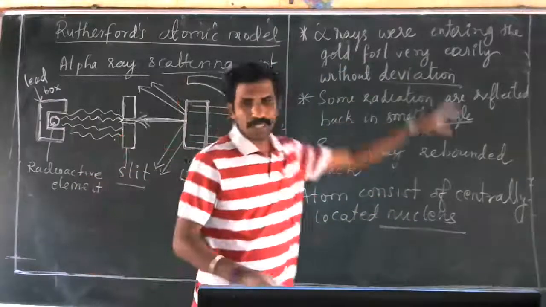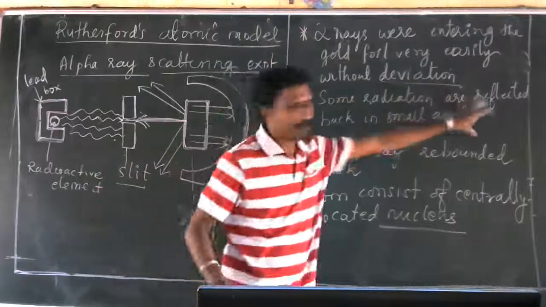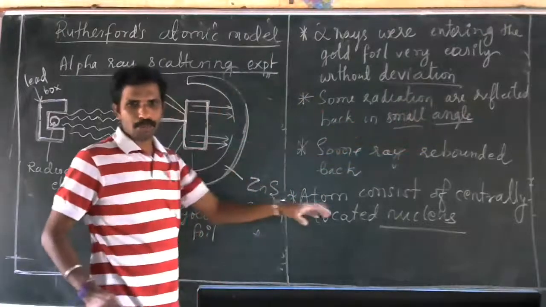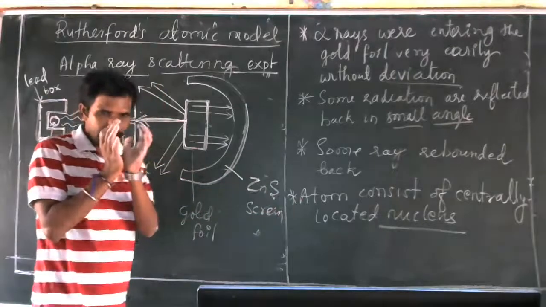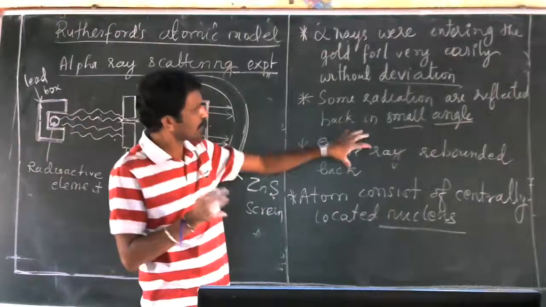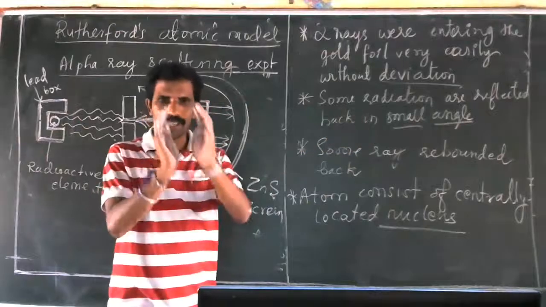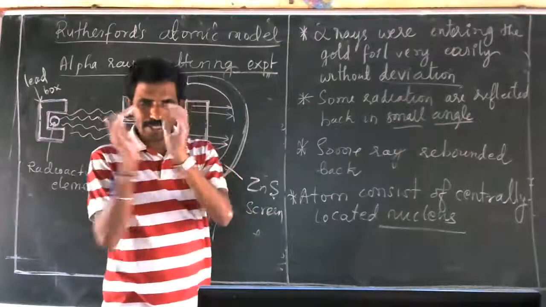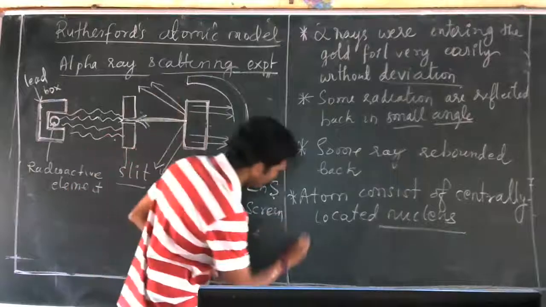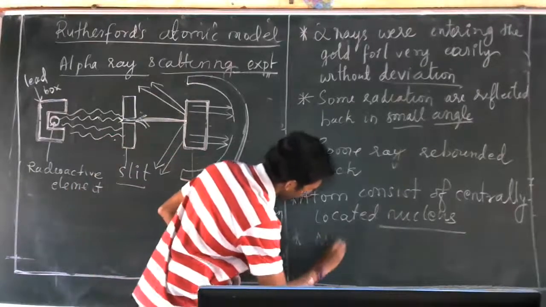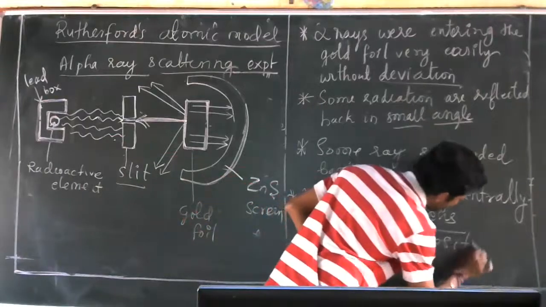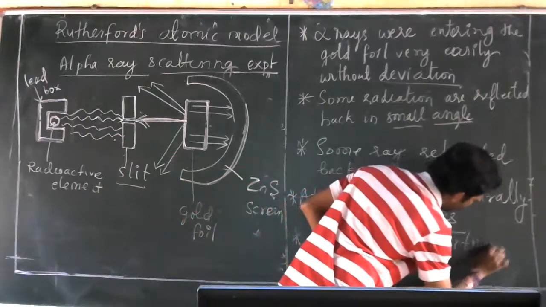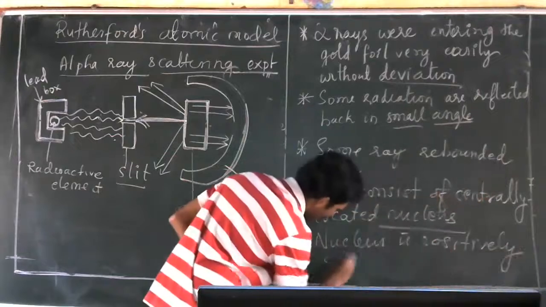And some were deviating back on small angles because of that nucleus only. On this observation he told that in the center there is a nucleus, and the nucleus is positively charged.